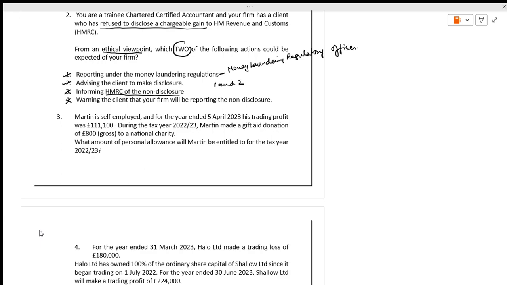Is it when there is a rule that we have to follow? It says that the personal allowance will be reduced by 50%. Is that right? First, we have to calculate the adjusted trading profit. How much is there? What is his trading profit? The trading profit is